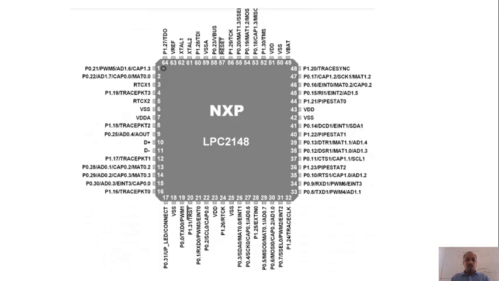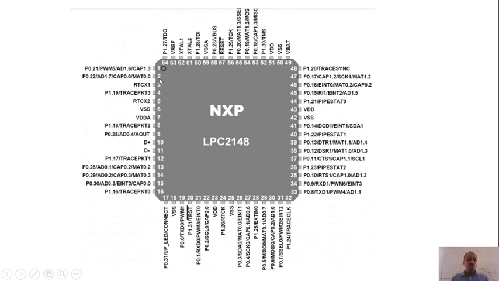So this is the 64-pin IC of the NXP LPC2148. You can see here that each pin is identified by a port number. At the start, it is written P0.21, so pin number 1 is identified by P0.21, where P0 is port 0 and 21 is the bit number.